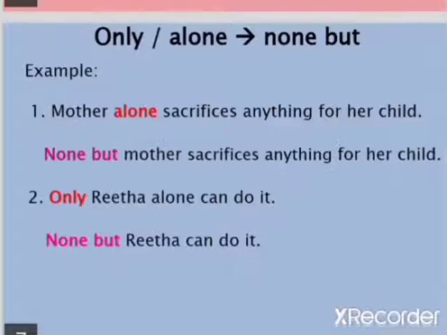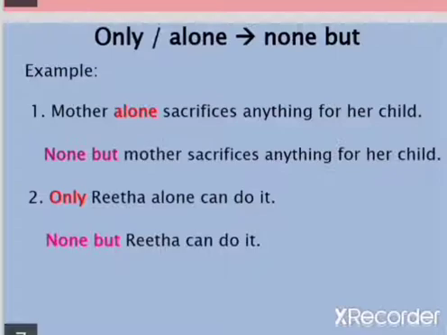Only, alone. If the sentence has the word only or alone, we can transform that sentence using the words none but. For example, mother alone sacrifices anything for her child. This means none but mother.